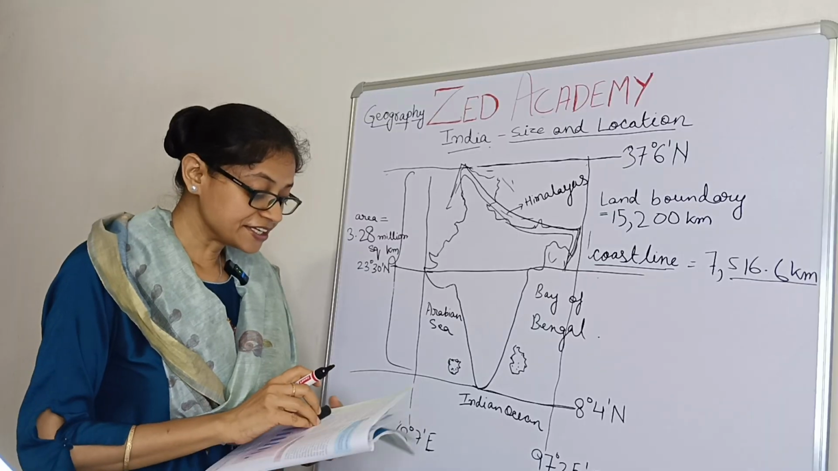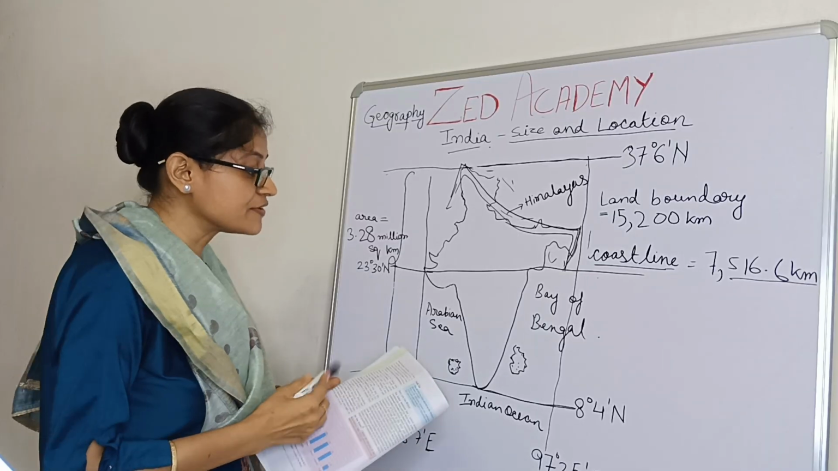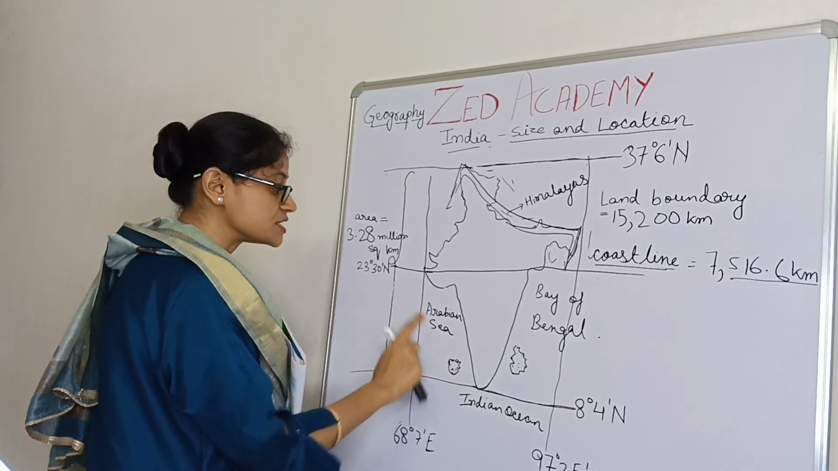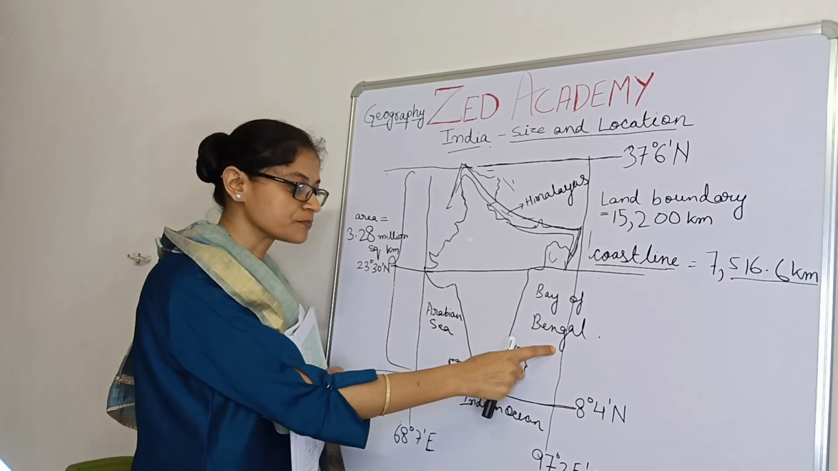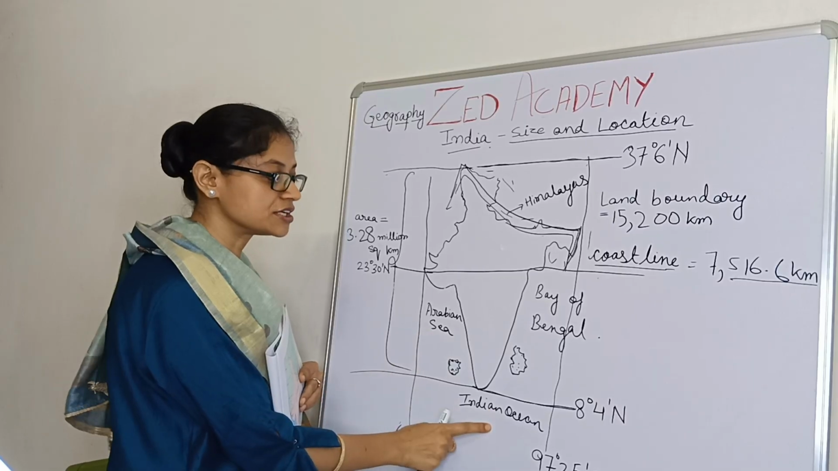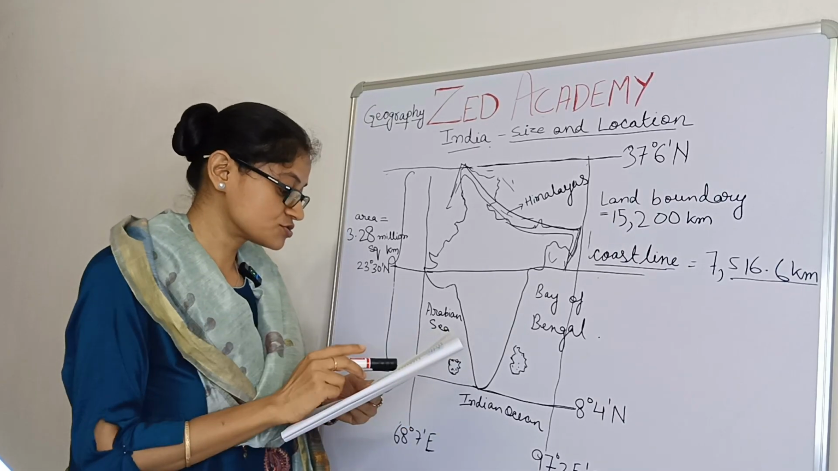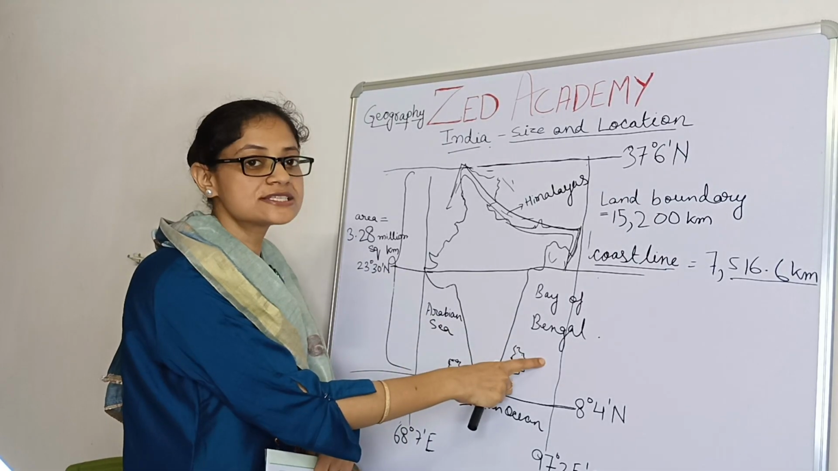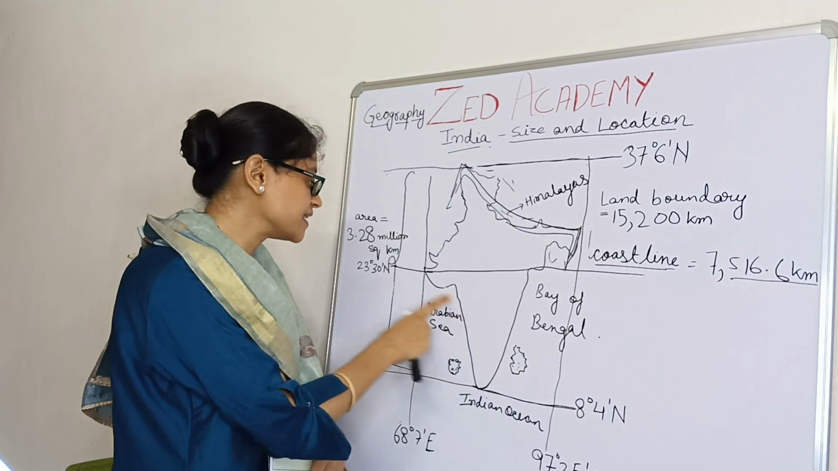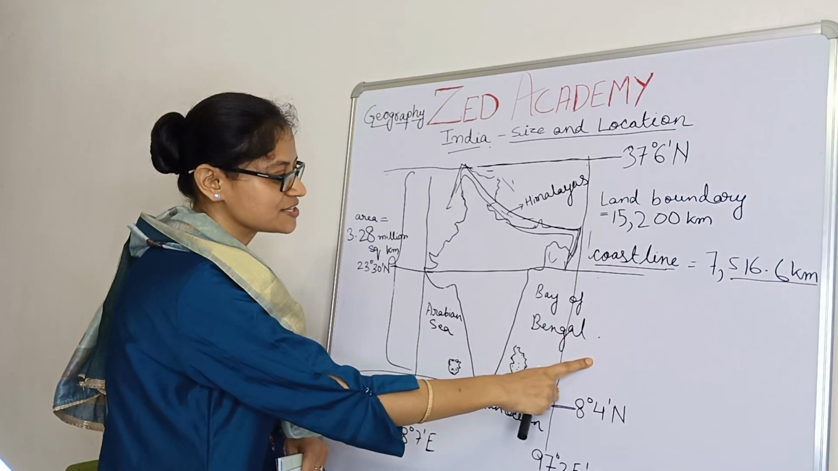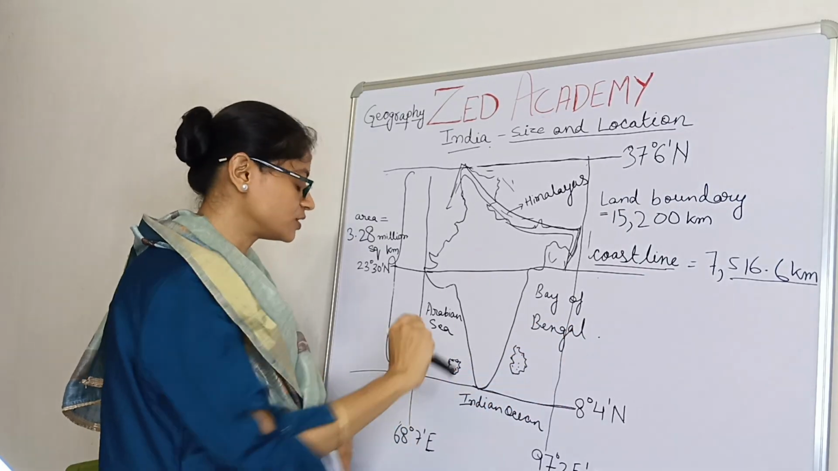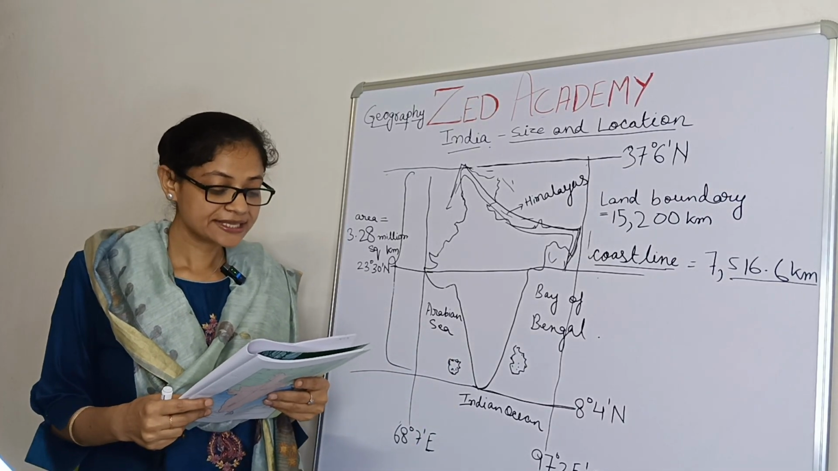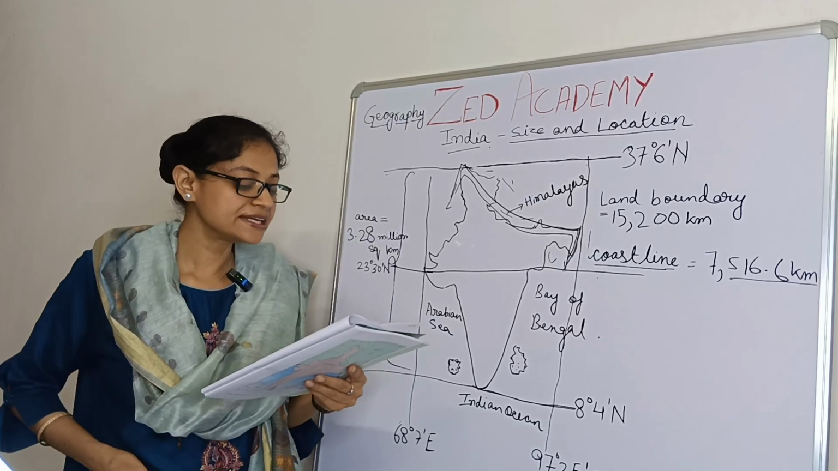Dividing it into two seas. The Indian Ocean is divided into two seas, the Arabian Sea and the Bay of Bengal. These are parts of the Indian Ocean. The Arabian Sea is in the west of India and the Bay of Bengal is in the east. Now see, look at figure 1.3 and note that the latitudinal and longitudinal extent of the mainland is about 30°.